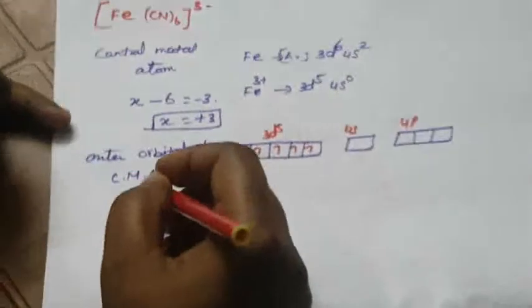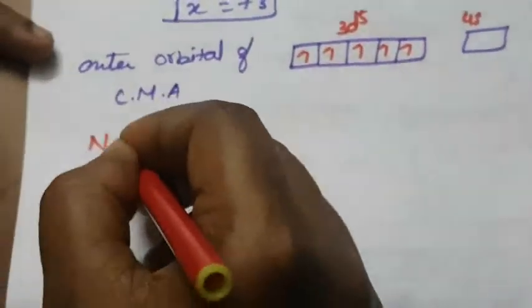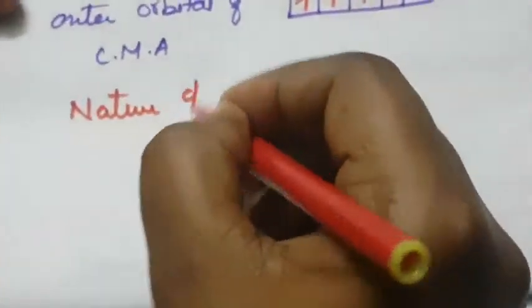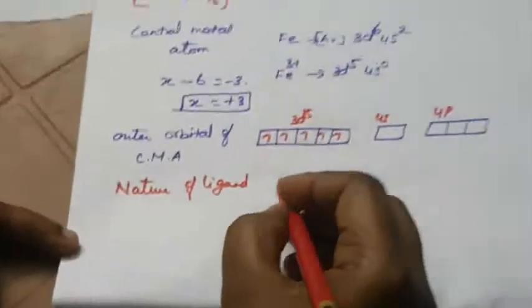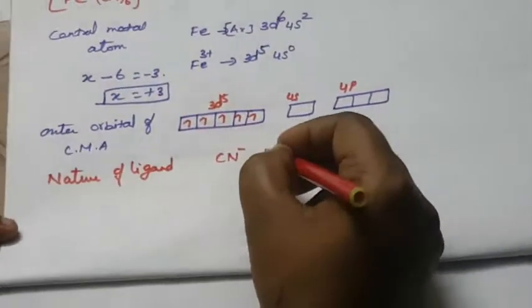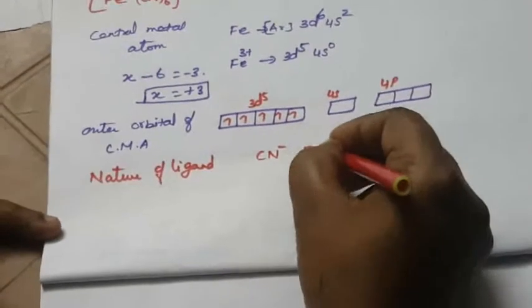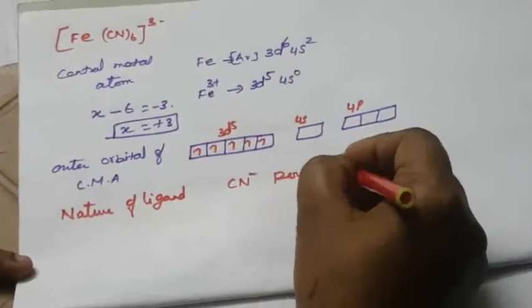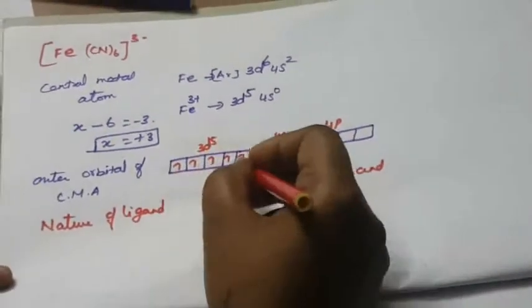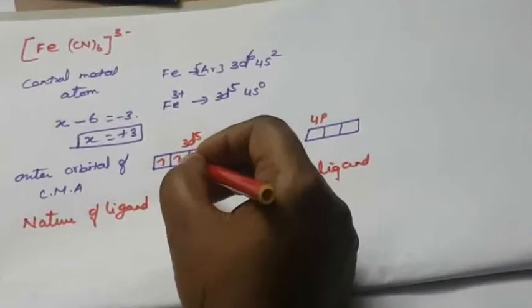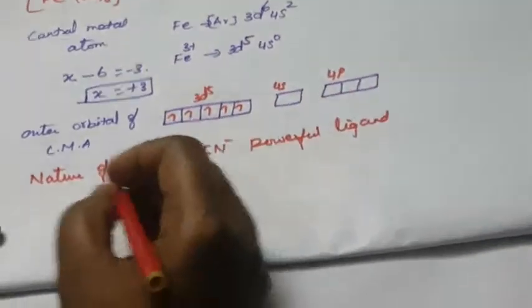Next one is nature of ligand. CN, as I already told, is a powerful ligand. So what will happen? It is paired up inside the 3d5 orbital. So all the electrons are paired, only one single electron will be there.